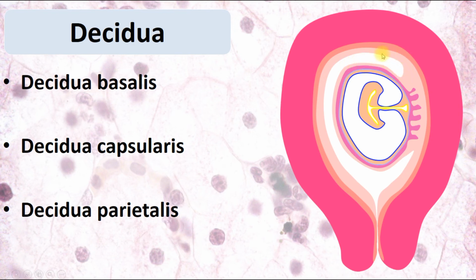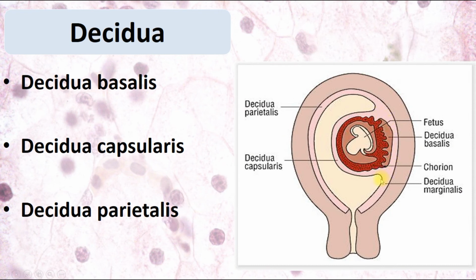And the walls of the uterus are also covered by the functional layer of endometrium, and we call this decidua parietalis. This part may also be called decidua marginalis, but usually it's described as a part of decidua parietalis. So here we can see decidua basalis, the part of the functional layer of endometrium which participates in the formation of the placenta. It's decidua capsularis and also decidua parietalis, and this part may also be called decidua marginalis.